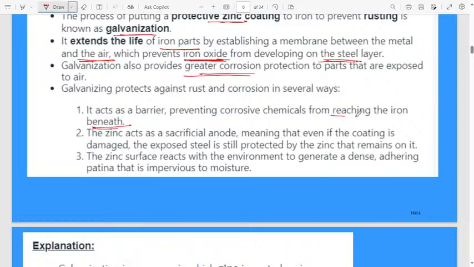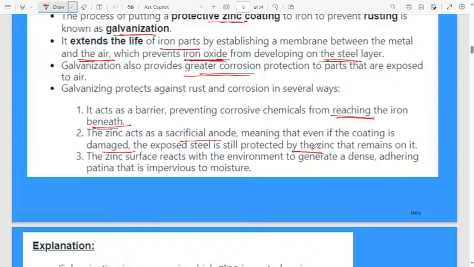Here, to protect iron from certain chemicals or to prevent corrosion, we will use the galvanization method. The zinc acts as a sacrificial anode, meaning that even if the coating is damaged, the exposed steel is still protected by the zinc that remains on it.